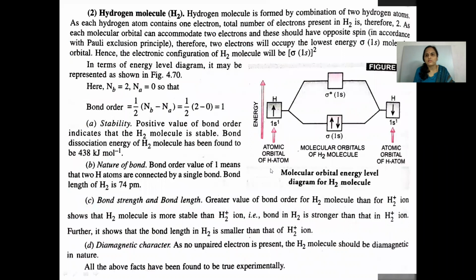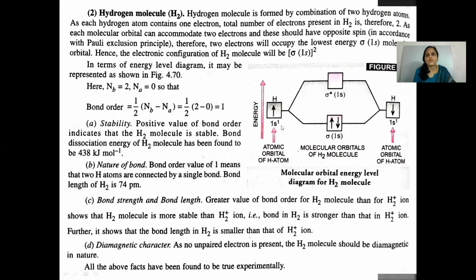Let's look at the molecular orbital diagram of the hydrogen molecule. To begin with, this is the energy level diagram. You need to draw the energy axis, which goes from lower to higher energy, as shown by the arrow. This whole is the energy level diagram for the hydrogen molecule.